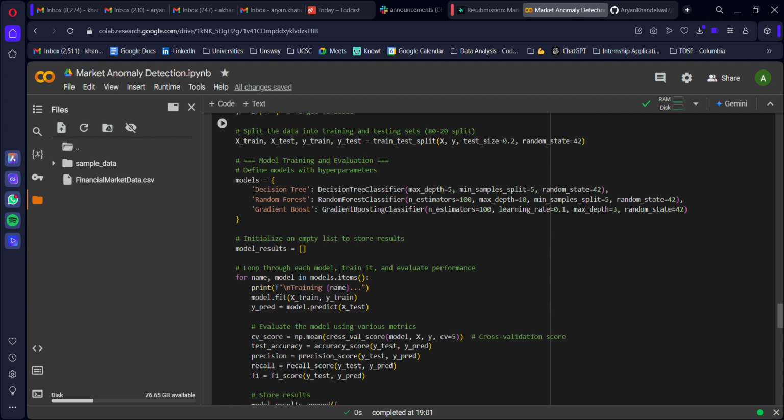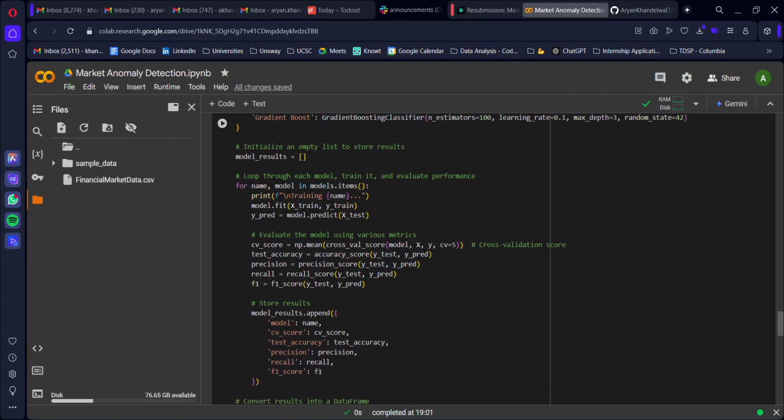The dataset is split into training and testing sets, and each model is then evaluated on various metrics. These metrics are universal, and they're known as F1, recall, precision, accuracy, and the CV score. I've also included their formulas over here so that it can easily be evaluated.